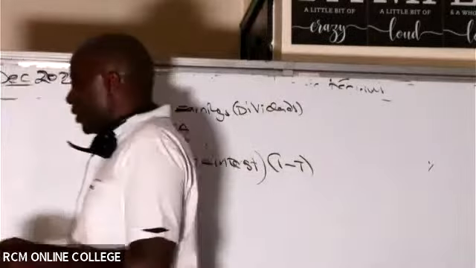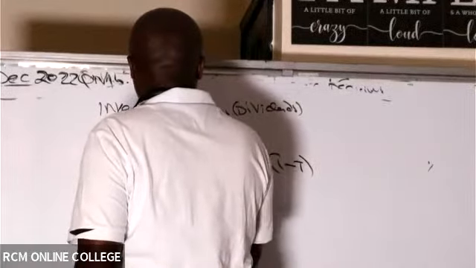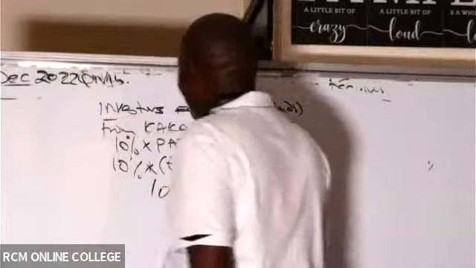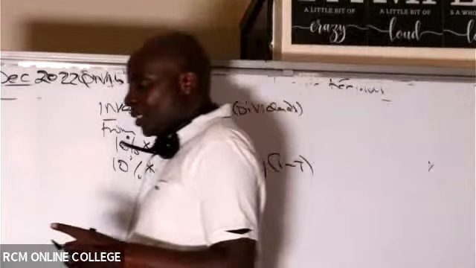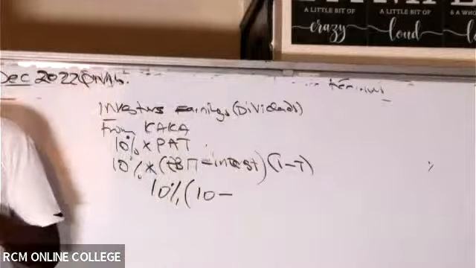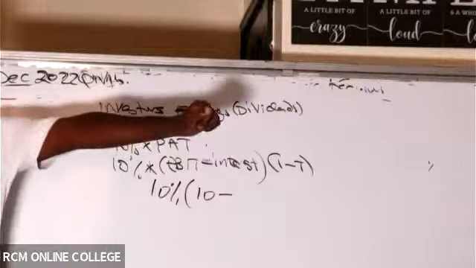It is 10 million, isn't it? So we have here 10% into bracket 10 minus interest. Let me see whether there is any ninja who will be able to get this interest. They have a 50 million loan.